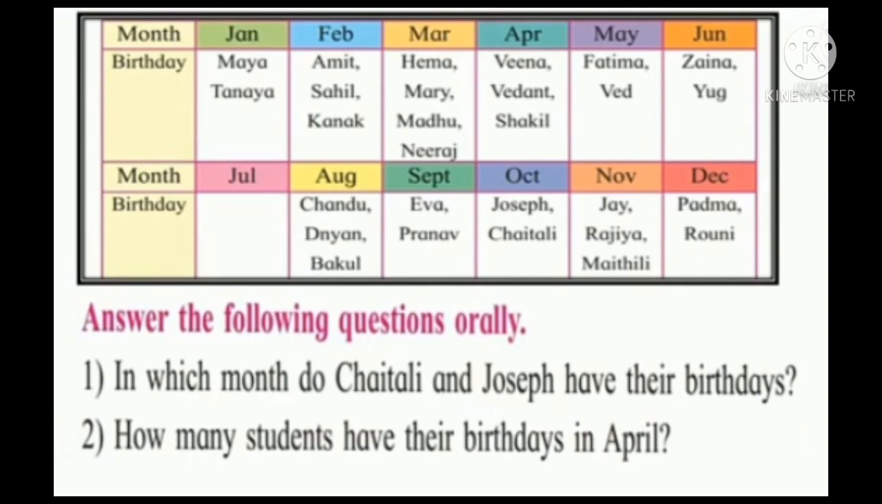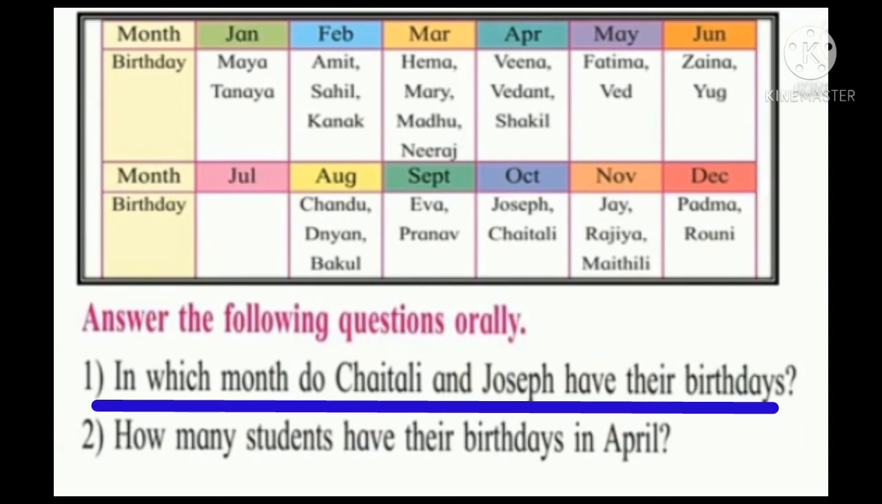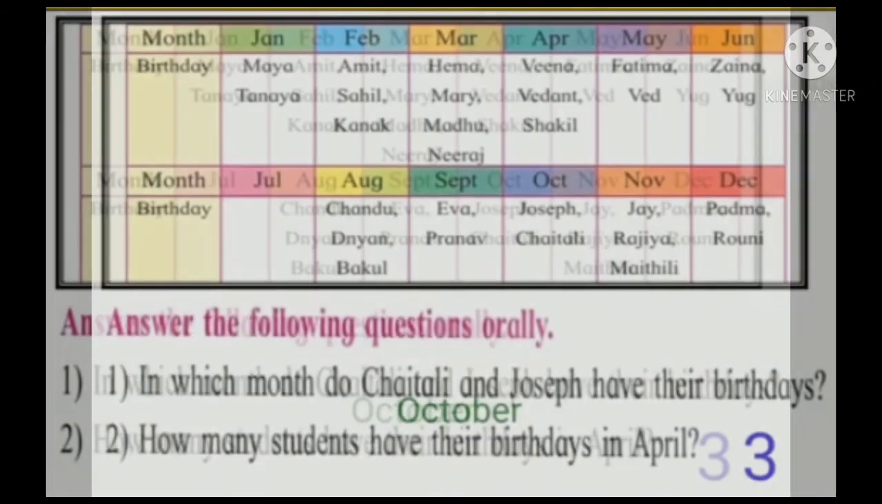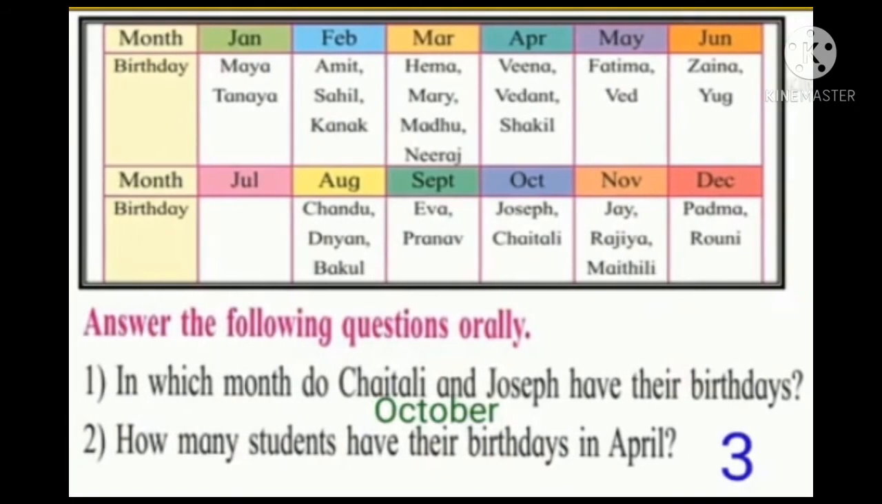Let us find out the answers to the questions given below. In which month do Chaitali and Joseph have their birthdays? Now have a look at the table and find it out. Yes, you're right. Chaitali and Joseph celebrate their birthday in the month of October. Second question: how many students have their birthdays in April? Now you can see in the month of April there are 3 students who celebrate their birthdays. So let us write 3.